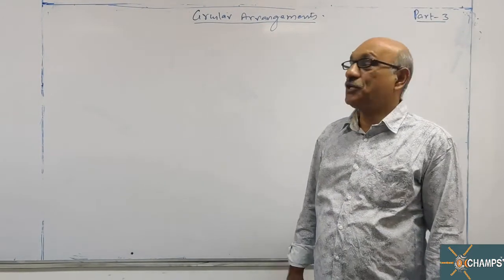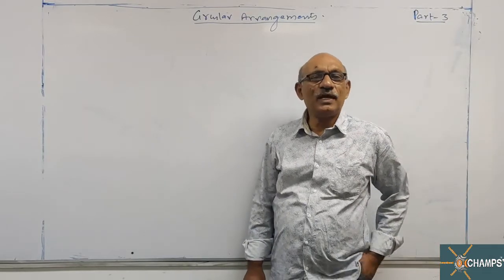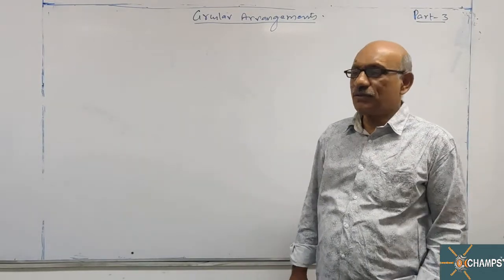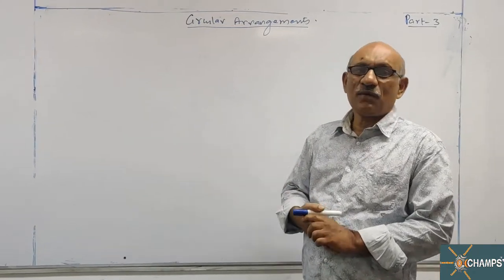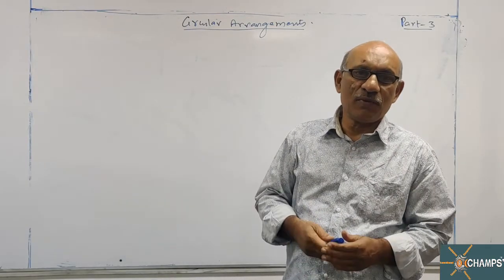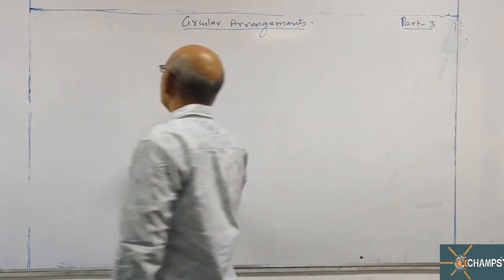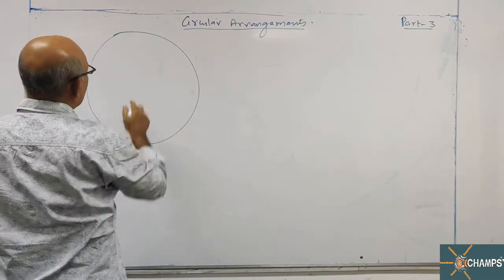Welcome to the next session of circular arrangements. This is coming under the heading of seating arrangements. Now look at this. When we arrange the objects or persons on the circumference of a circle, it is called a circular permutation. That is circular arrangement.